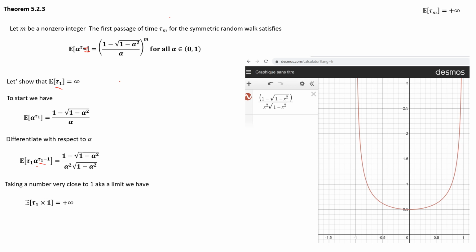By taking the graphic calculator, we can see that this is 1, and as we're getting closer and closer to 1, this thing is tending to plus infinity. So that's where this plus infinity is coming from. I know this is not the most rigorous mathematical proof, but I think it does the job to make sure we understand what's happening here. So we managed to prove that. Good news.